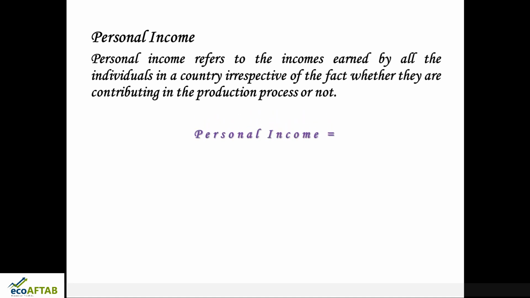So friends, what all will come in personal income? What all things will we get in personal income? Personal income will include national income, which we already saw. National income refers to what? Net national product at factor cost. Along with that, transfer payments. What is this transfer payments? If you have seen, those people who are retired, they get pension. These retired people, are they contributing anything in the production process? No, they are not contributing anything. Still they are getting income, right? That is what is transfer payments.